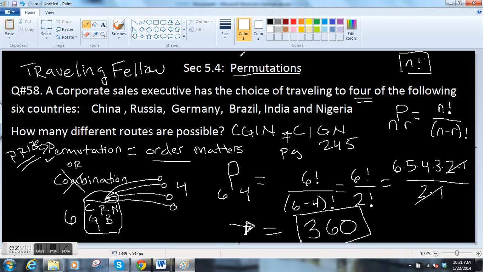So permutations, these problems involve how many prizes. Anything that's a prize is probably a permutation question. Things that involve giving out trophies. How many ways can the trophies be awarded? Things that involve routes. Like there's I think a newspaper boy problem. Some college students are delivering newspapers. The traveling salesman. So prizes, trophies, routes, things that involve order, where order matters. Order matters is a permutation. All right. Next up, combinations.